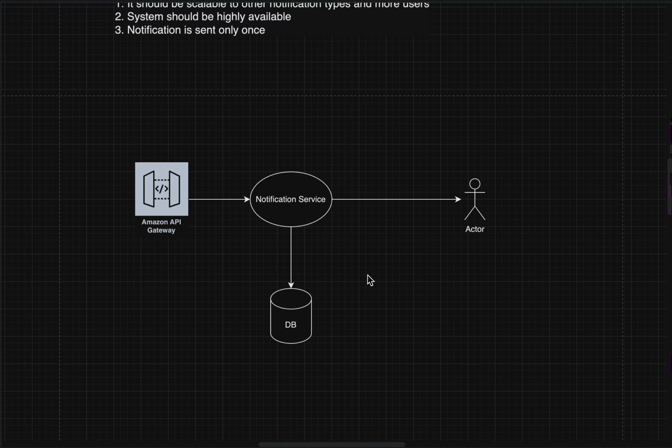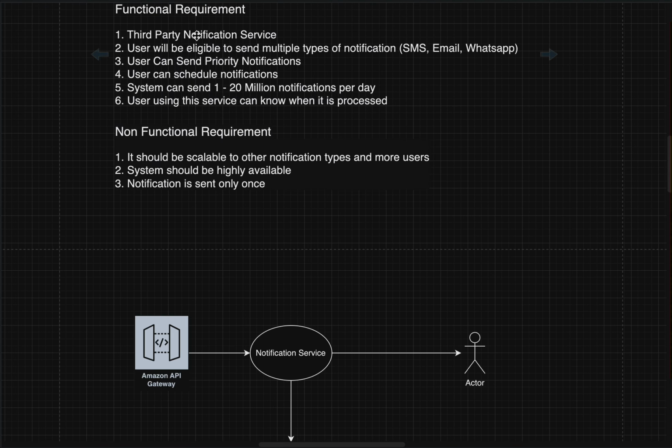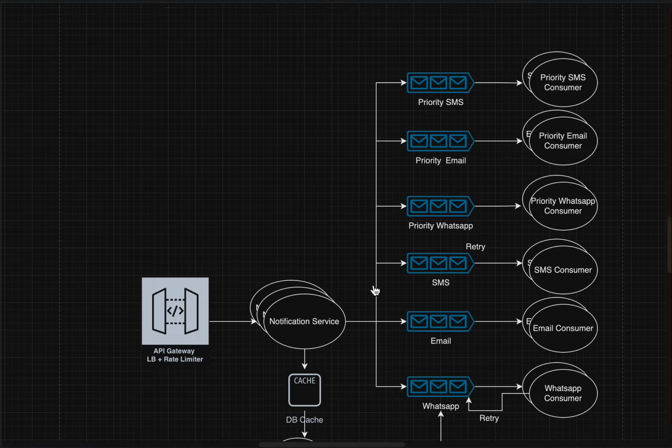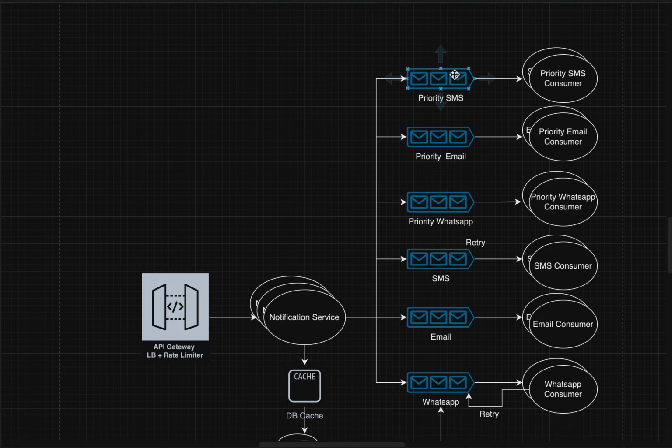So now let's see what the requirements were and what we have done. Third party service users are eligible for sending multiple notifications. Now comes the priority notifications, how we can do that. For priority notifications, I've made three different queues here. Based on every type of notification, we can have a priority queue of that.